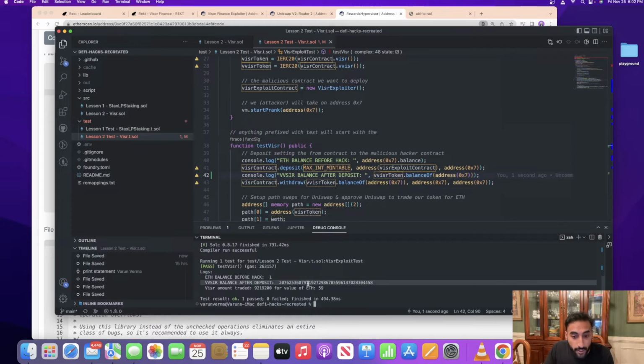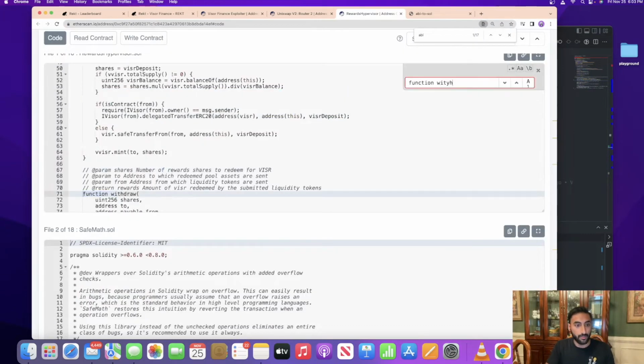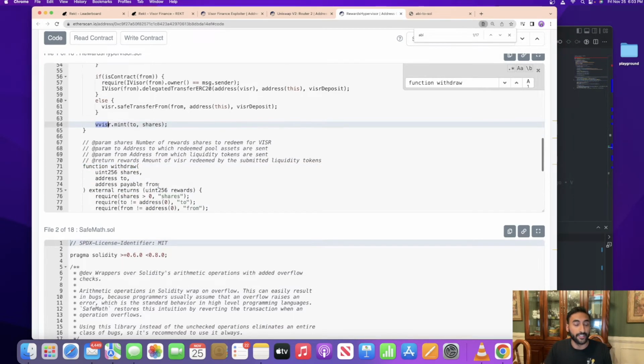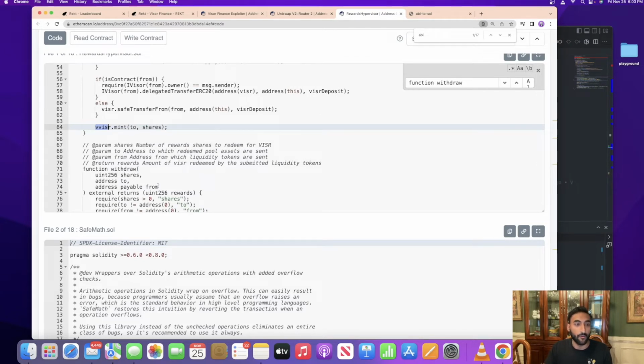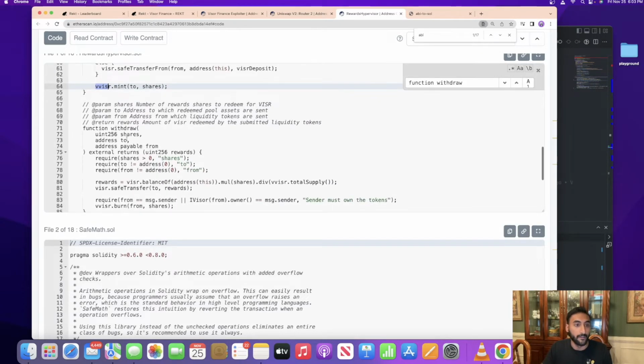So after balance, wow, we got minted a massive amount of tokens, and we didn't give this contract anything. We just minted ourselves a bunch of free tokens, but there are still some more steps to withdraw this into a profit. We need to call the withdraw method, which is going to convert our vVisor back into Visor, and we need Visor. We got minted vVisor, but we need Visor instead, because Visor to ETH is the Uniswap pool that exists, and in order to interact with that pool and cash out to ETH, we need Visor.